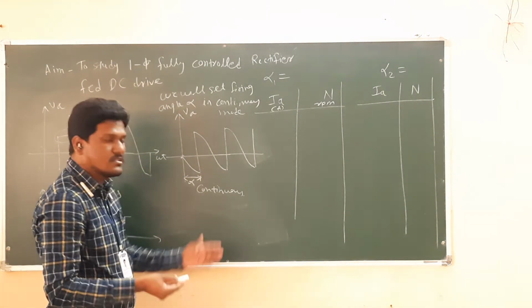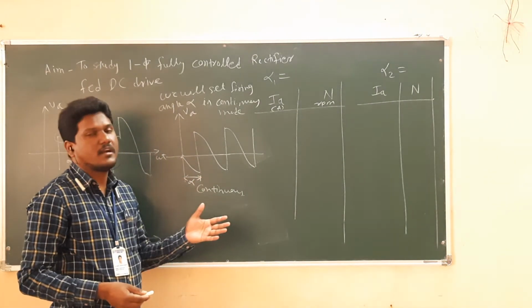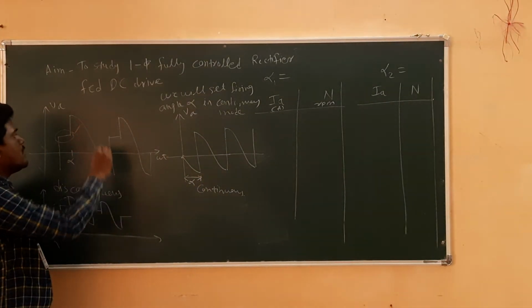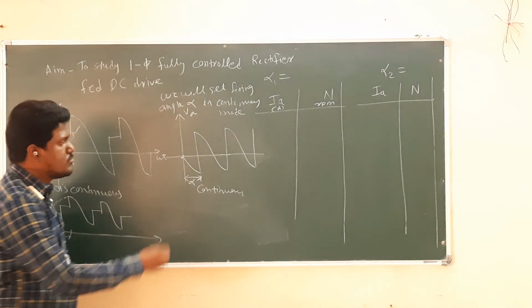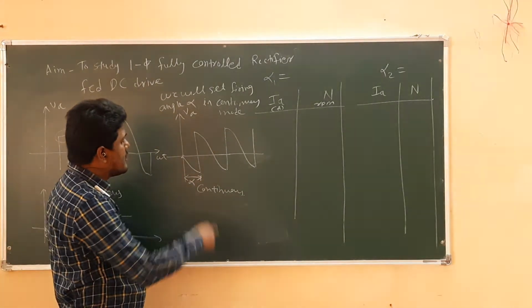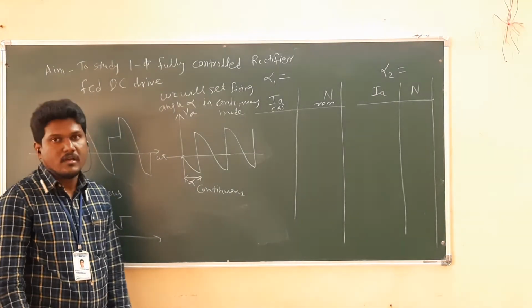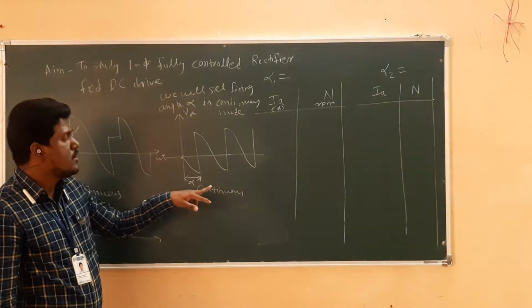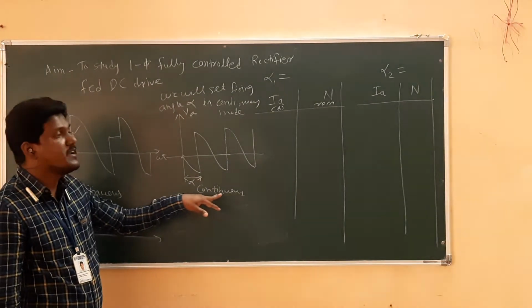The inductance of the circuit is so high that the effect of back EMF is negligible. So for continuous mode of conduction, we can calculate the firing angle. So for performing the practical, we will set the firing angle while the motor is operating in continuous mode.